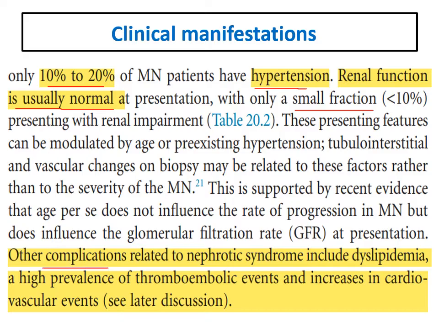Other complications of nephrotic syndrome are usually present, including dyslipidemia, and this is important. There is a higher prevalence of thromboembolic events in membranous than in other glomerular diseases causing nephrotic syndrome. The most common GN to be associated with thromboembolic events is membranous. Don't forget that membranous also has a higher incidence of association with malignancy. This is very important.